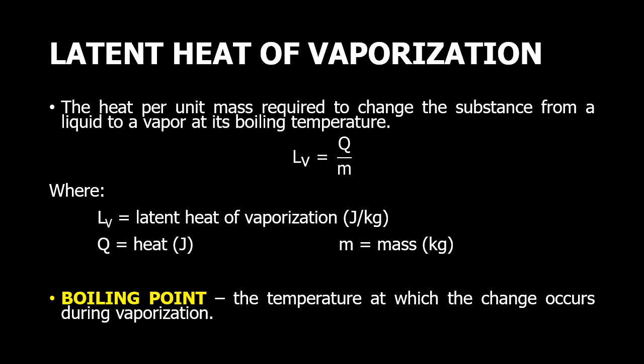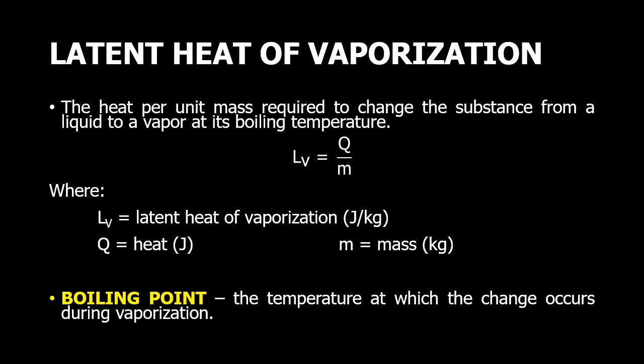If the phase change involves liquid to gas or vice versa, dito naman pumapasok si latent heat of vaporization, which is denoted by L sub V. So ito yung tatandaan natin. When we talk about latent heat of vaporization, it is concerned with the phase change from liquid to gas or vice versa.